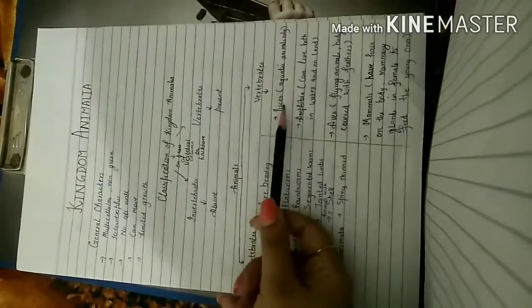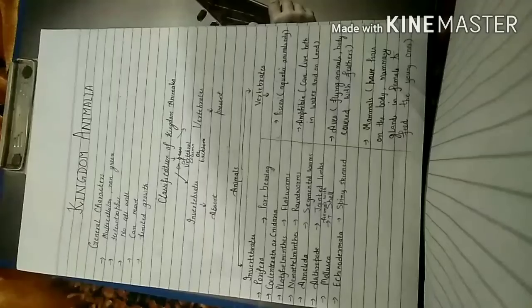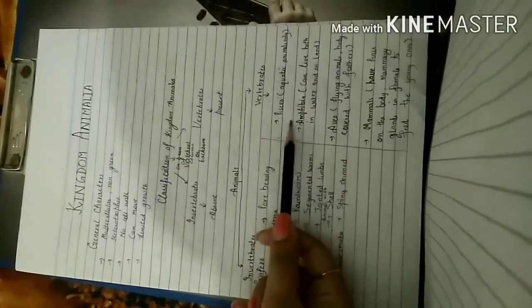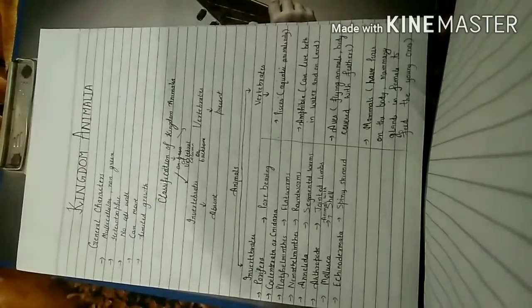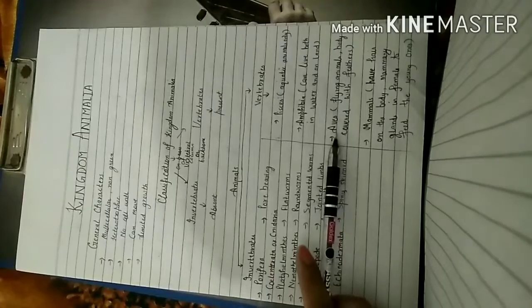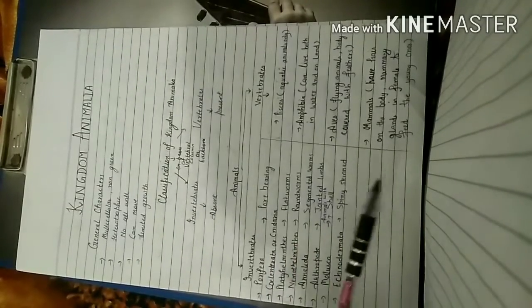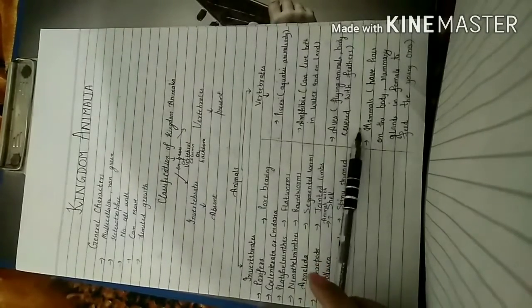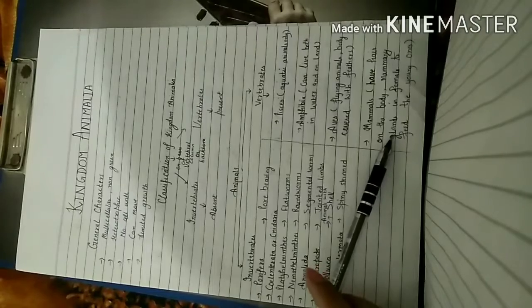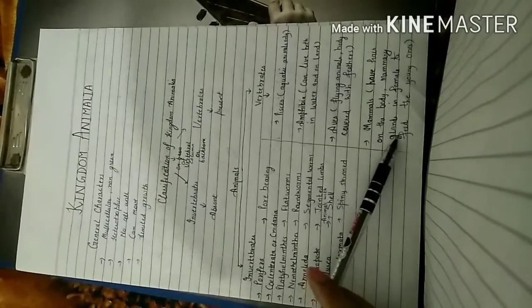Number first is Pisces, and in this the animals are aquatic. Then number second is Amphibia. These animals can live in water as well as on land. Then there is Aves. These are flying animals and their body is covered with feathers. Then there are mammals. Mammals have hairs on their body, and mammary glands are present in females to feed their young ones.